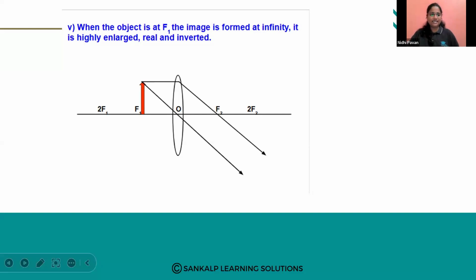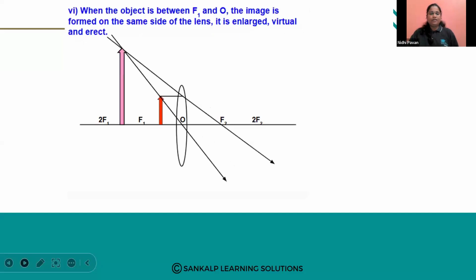Next case study is when the object is kept between optic center and F1. O means what here? Optic center and F1. So the image is formed on the same side of the lens. It is enlarged, virtual and erect. See here, this is the object, right? So observe the laser point. This is the object. Fine.